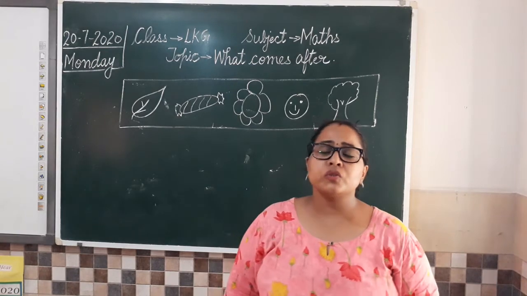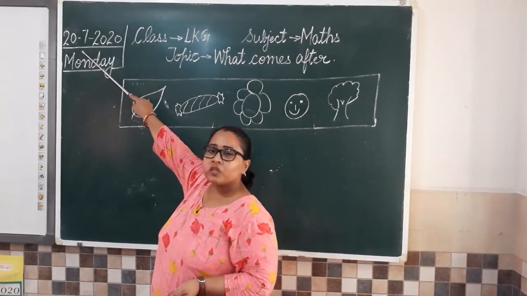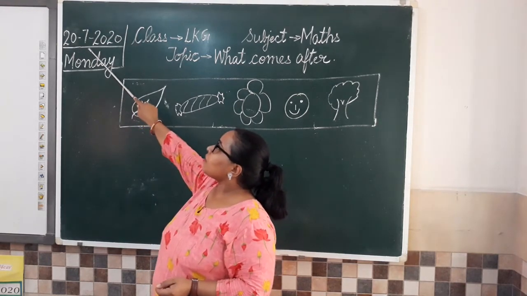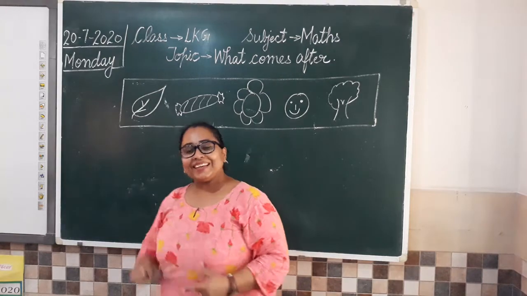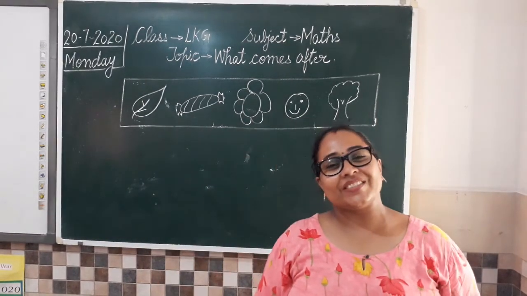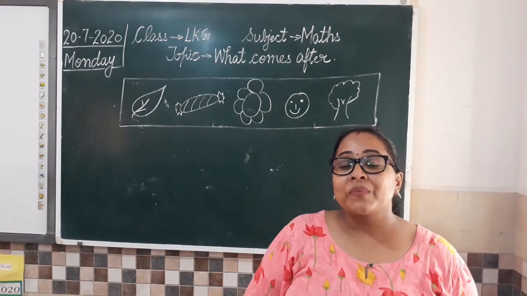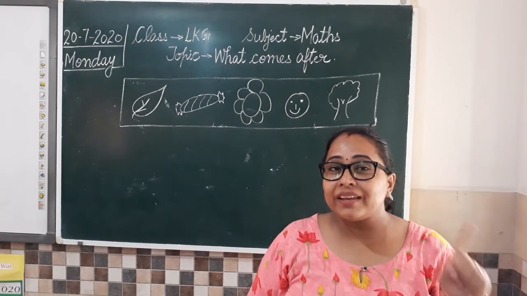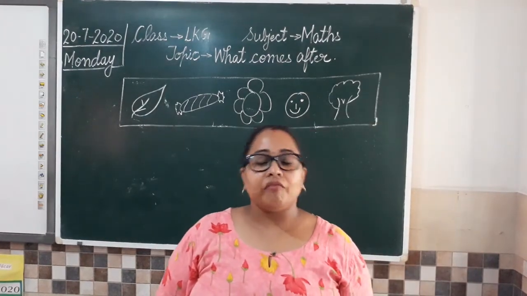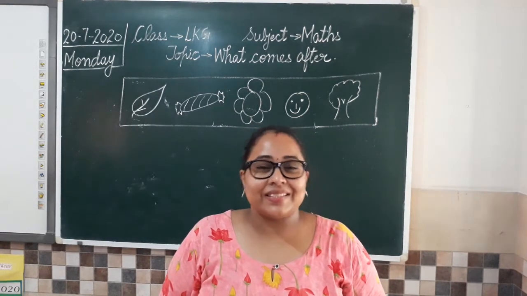Yes. So now who is going to tell me the date today? Today is 20th July 2020. So today's date is 20th July 2020. Okay, and the day is the first day of the week. So today is Monday. Yes. So after your holiday, we are meeting on Monday, and this is our maths class.